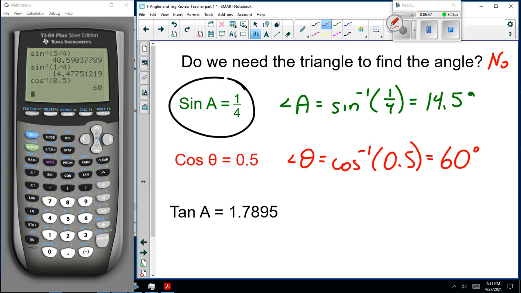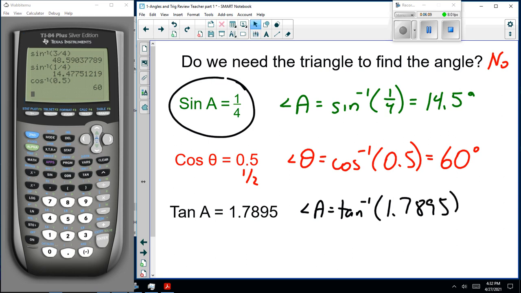And some of you guys should realize that 1/2 is 0.5. What if I give you a weird decimal? It doesn't matter. Tan of A is 1.7895. Angle A is tan to the minus 1 of 1.7895, whatever that is. Let's calculate that. Inverse tan, 1.7895. 60.8.